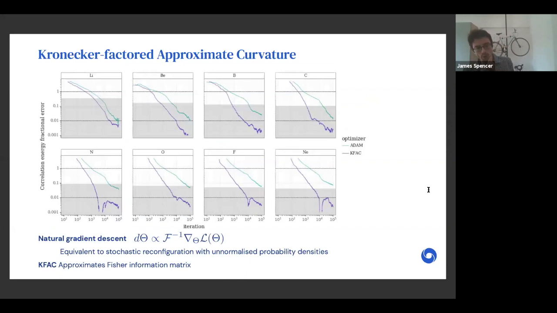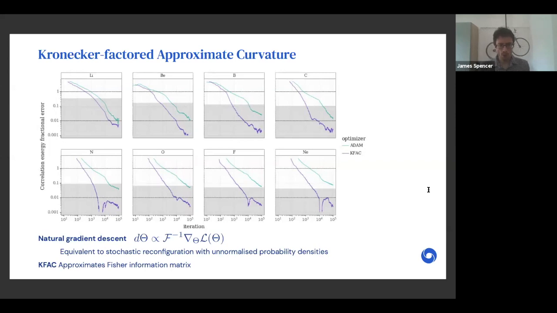So in particular, we use Kronecker-factored approximate curvature, the KFAC method, which is an approximate second-order method designed for neural networks that exploits information about the network and its structure to have a block diagonal approximation to the Fisher matrix, which is computationally much more efficient to invert and also much more compact to store in a sparse matrix representation. And it's essentially an approximation to natural gradient descent and stochastic reconfiguration.